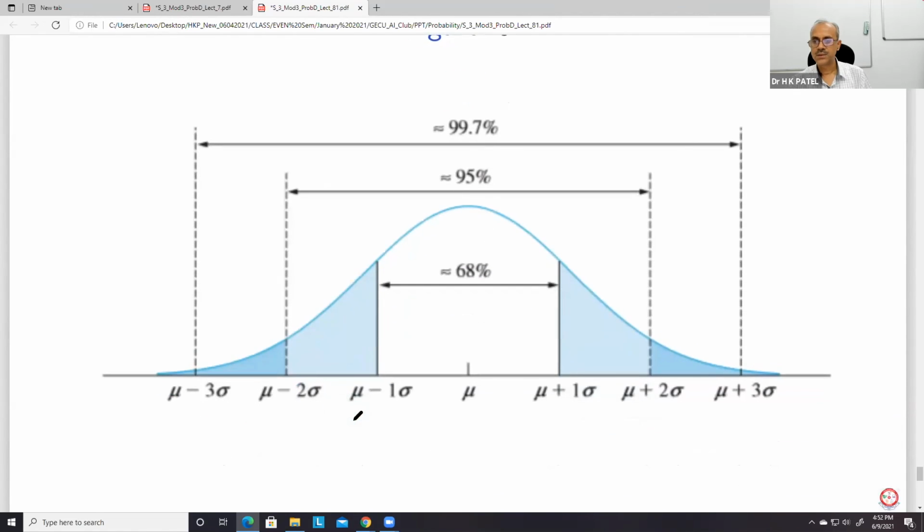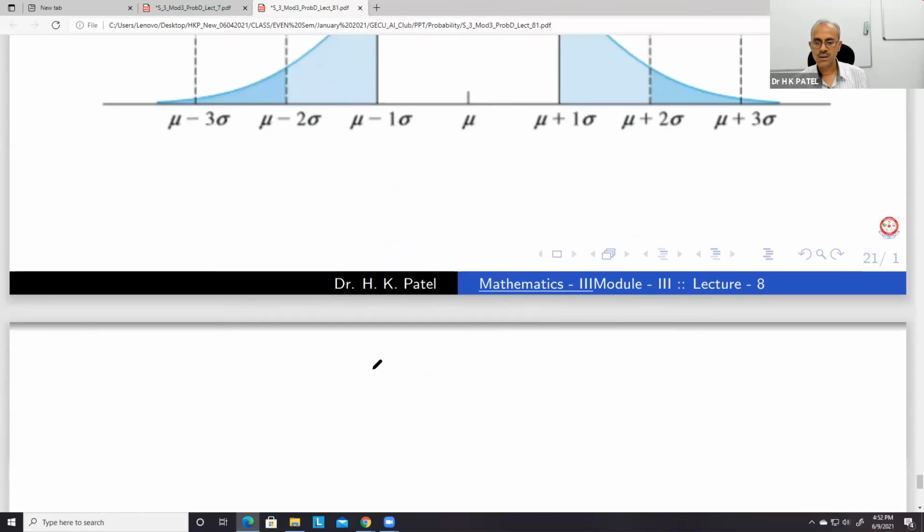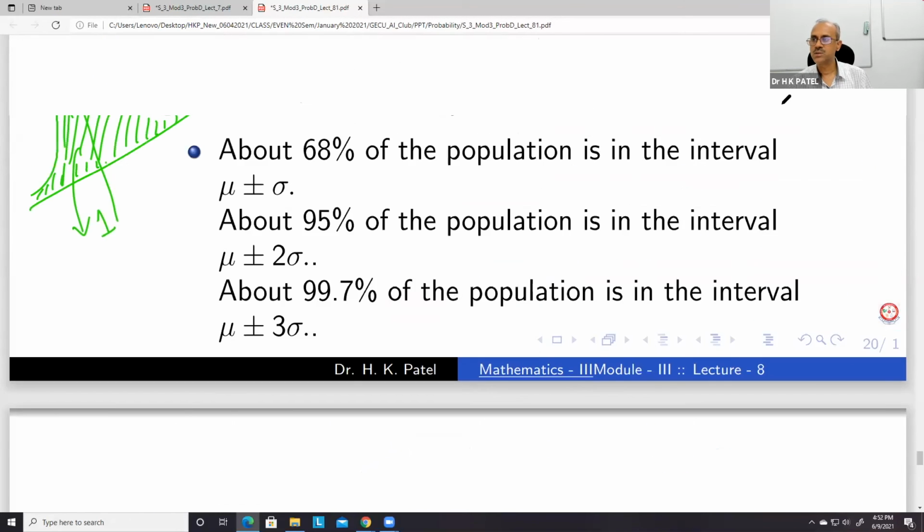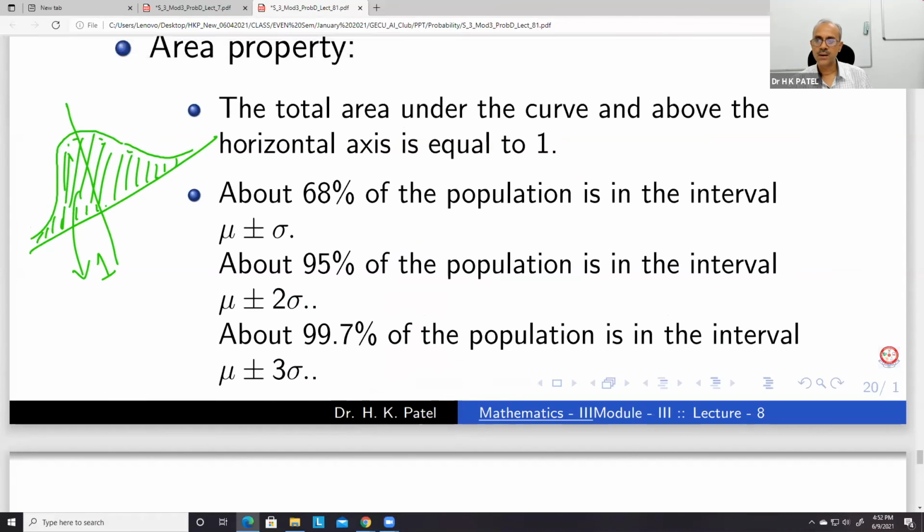Okay. So mu is the mean of the distribution. If you take 1 sigma, we have 60% of the area, and then 2 sigma you have 95% area, and 3 sigma you have 99.7% area. So almost all the area. Okay, so this is about normal distribution, first part. And let me just start the second part, and then next time we'll see the details.